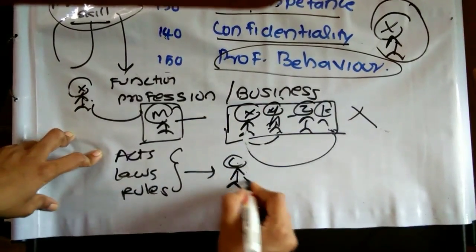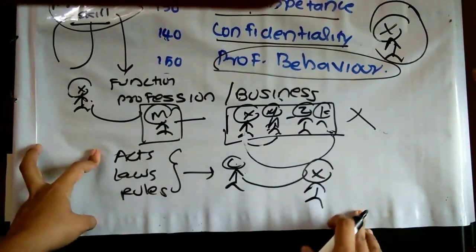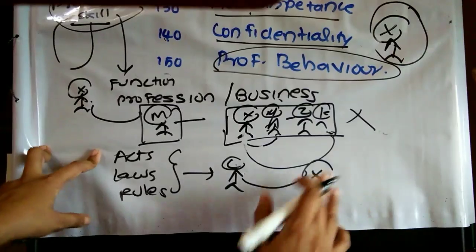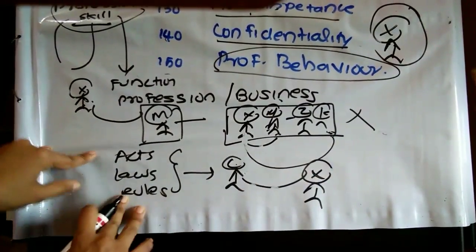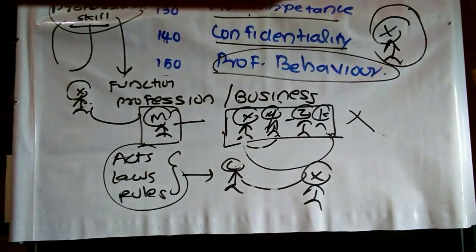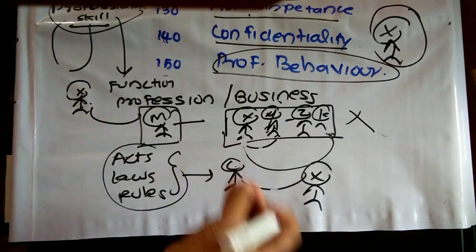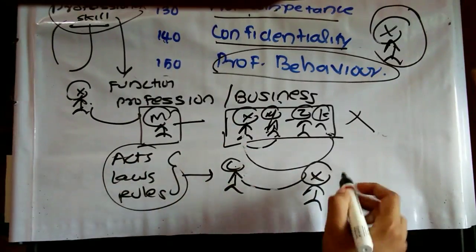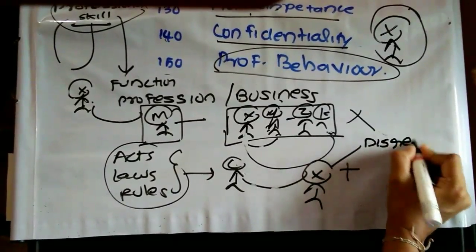But when this citizen becomes X, that is a professional accountant, some more rules or acts will be applicable to that X. So X, that is the practicing chartered accountant, shall comply with all acts, rules, laws, regulations, and at the same time he shall not disrepute our profession.